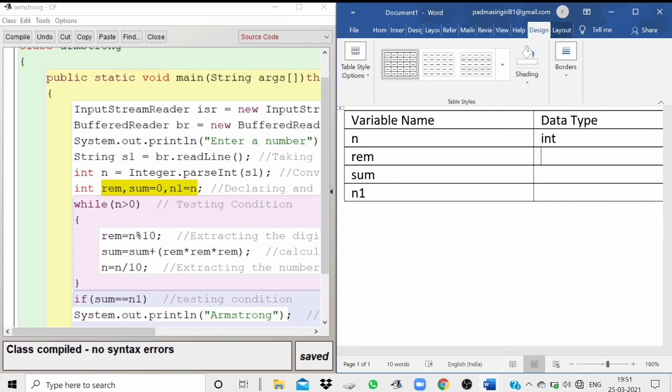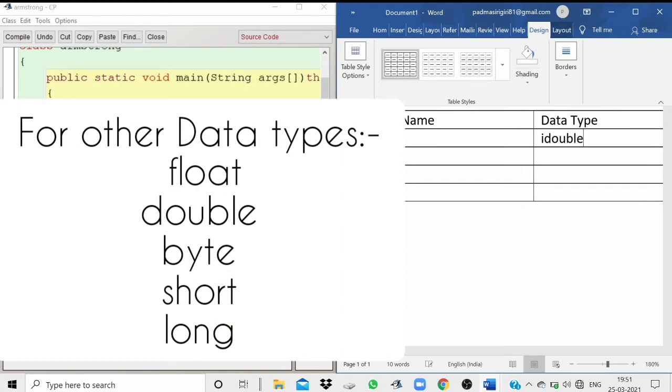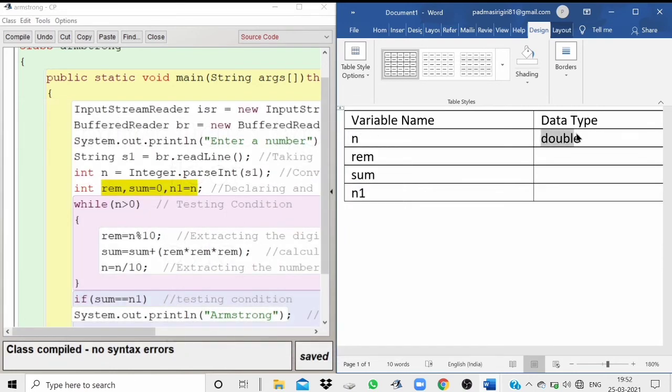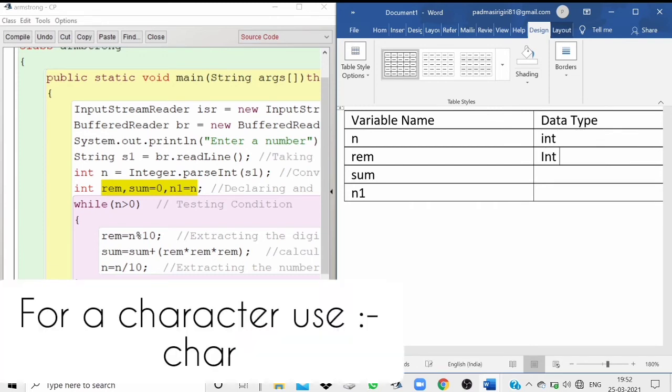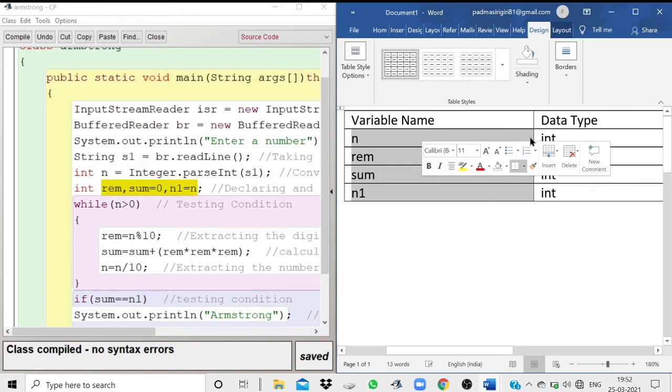For example, if n was having the data type as double, we'd write double here, and the d should be small. As in this program it is int, so we'll be writing int. Rem is also int, and sum is also int, and n1 is also int. So variable names are done, data type is done.